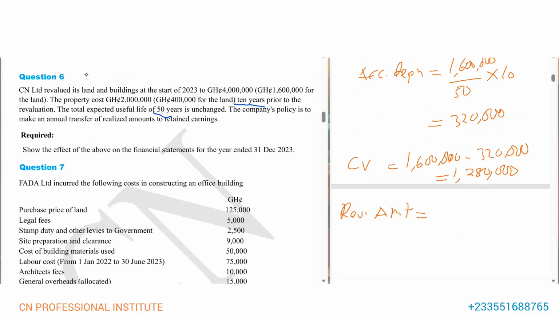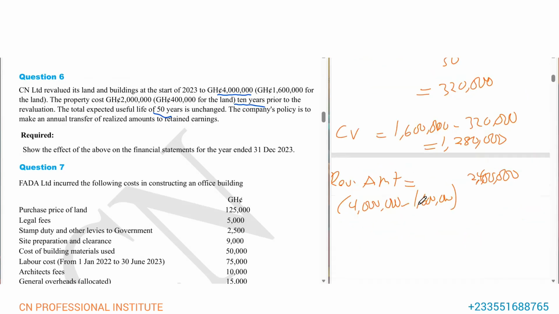So the revalued amount, we're told that the building was revalued at the start for 4 million. And 1 million is for what? Land. So the remaining, 4 million minus the 1,600,000, which is what? 2,400,000 is the revalued amount of the building.